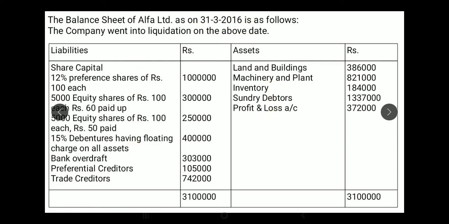You can see the balance sheet here. 12% preference shares of 100 each, 10 lakhs; 5,000 equity shares of 100 each, 60 rupees paid up, 3 lakhs; 5,000 equity shares of 100 each, 50 rupees paid up, 2,50,000; 15% debentures having floating charge on all assets, 4 lakhs; bank overdraft 3,03,000; preferential creditors 1,05,000; trade creditors 7,42,000; land and buildings 3,86,000; plant and machinery 8,21,000; inventory 1,84,000; sundry debtors 13,37,000; P&L account 3,72,000.